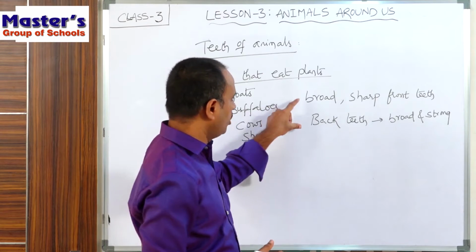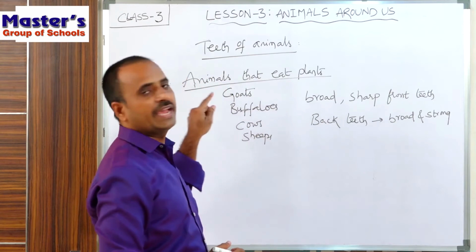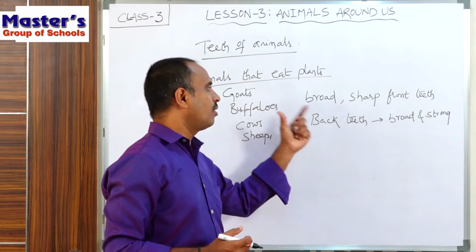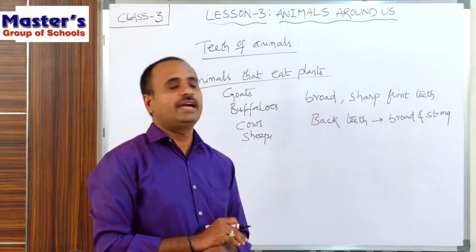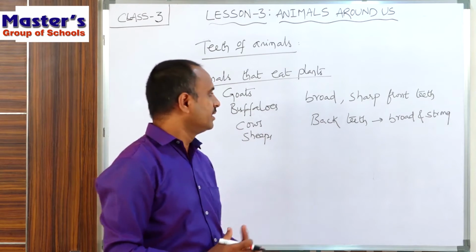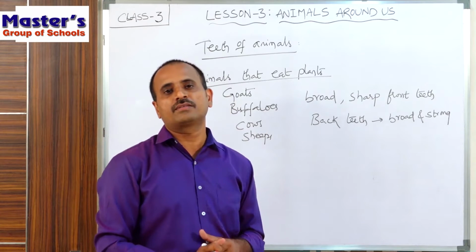So these are the adaptations made in these animals which eat only plants. They have broad sharp front teeth and broad and strong back teeth, and these types of teeth are helpful to eat only plants and grass.